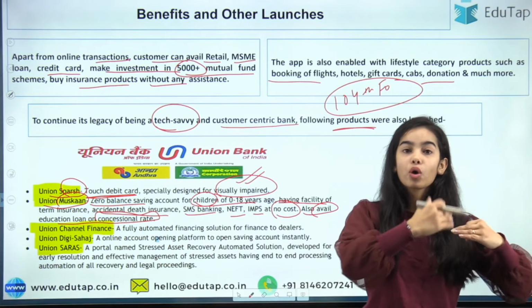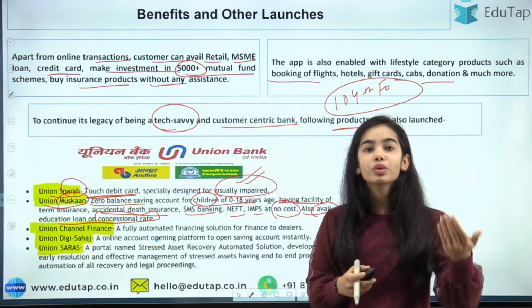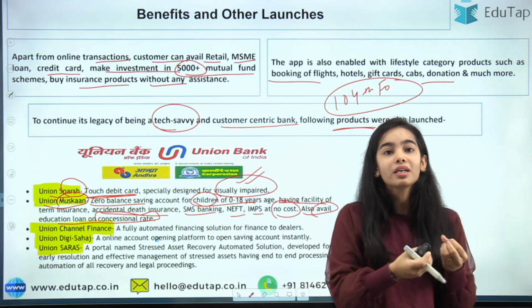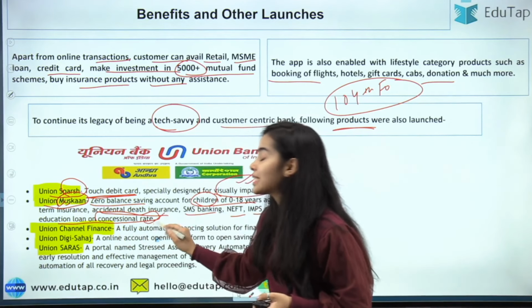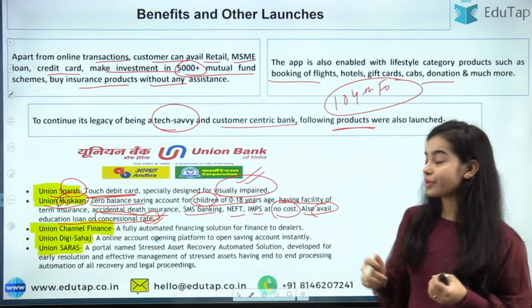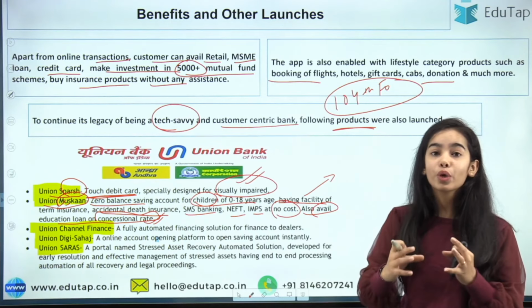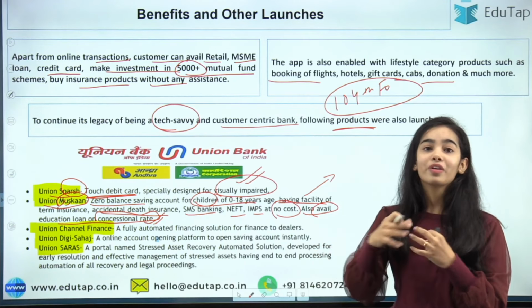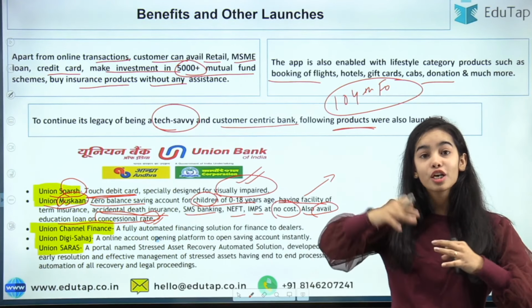When you cross the age of 16 and have cleared class 12th, let's say, you go to college. Now comes the need to go to a good college, and you need money for that. So educational loans are being provided through Union Muskan at concessional rates. This is a very good thing for the students. It is also going to build a habit of saving among children and bring financial awareness: we have a bank account, a checkbook, and these services that we can take. So they have more financial literacy and awareness as they grow up.